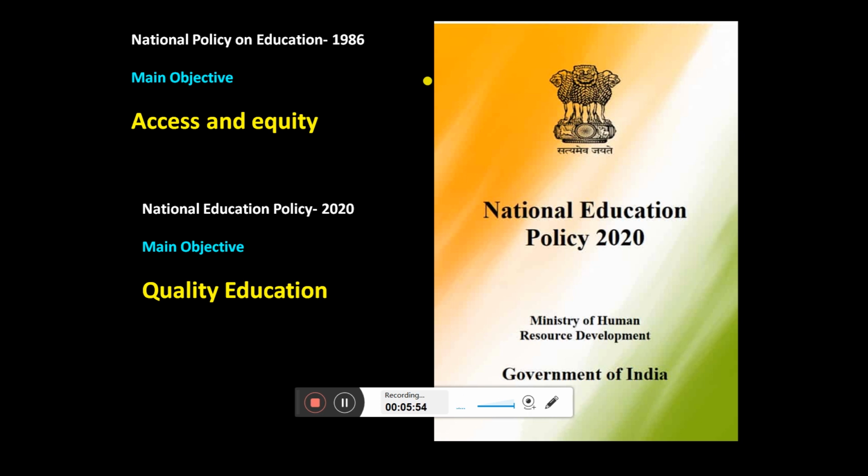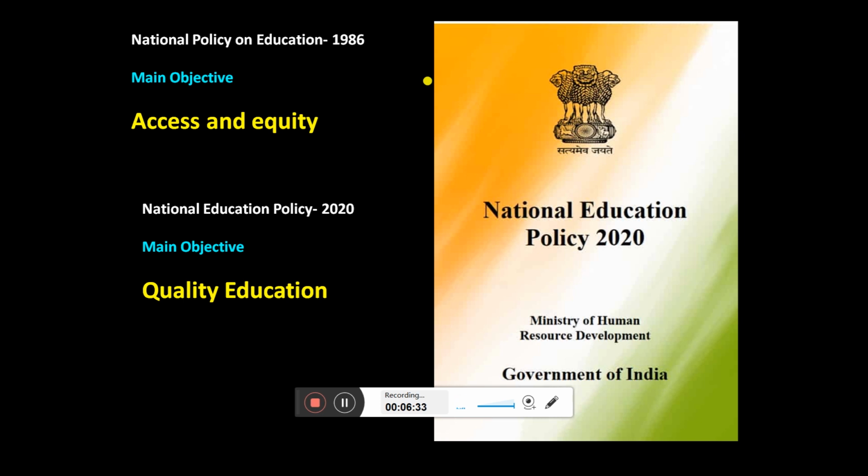But what is the main focus over here in the National Education Policy? That is quality education. Now, in terms of higher education, in this particular National Education Policy, more weightage is given to research. Okay, so the National Education Policy wants the bachelor's and master's students to take more and more interest in research, and they are also telling the faculties who are teaching in higher education to do more and quality research.